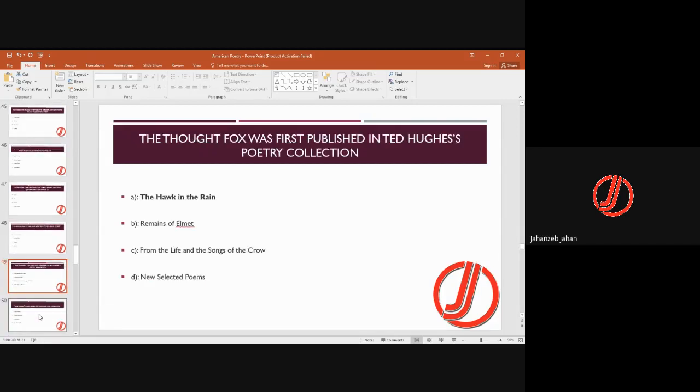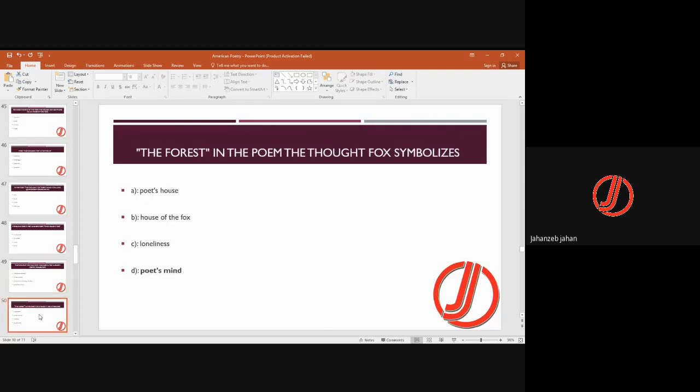The Thought Fox was first published in Ted Hughes' poetry collection, and that was The Hawk in the Rain. इस collection में ये Thought Fox published हुई. The forest in the poem The Thought Fox symbolizes the poet's mind. Thought Fox में जो जंगल है वो शायर के माइंड की अक्कासी कर रहा है, उसे represent कर रहा है.